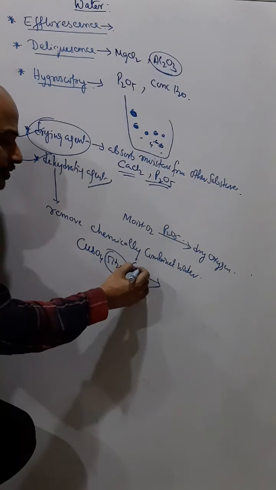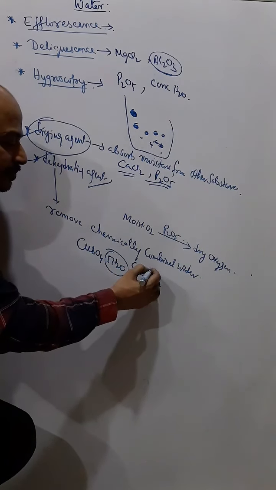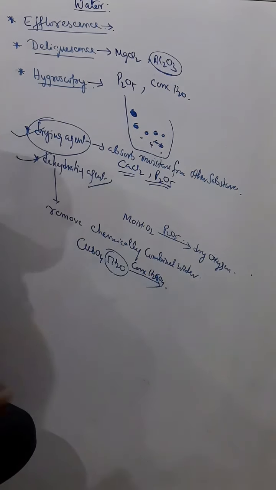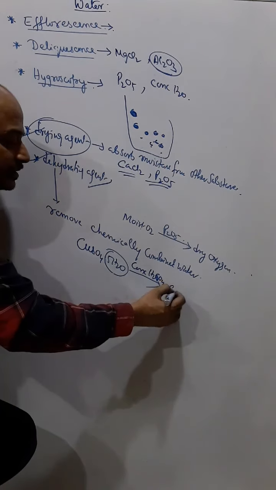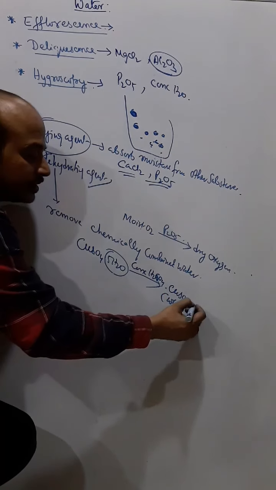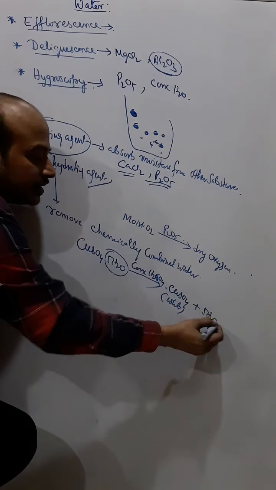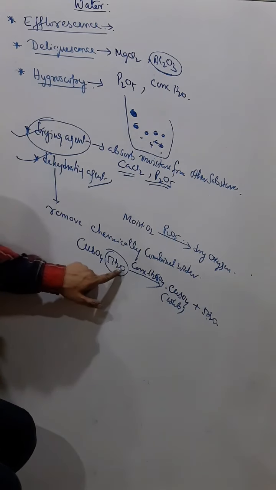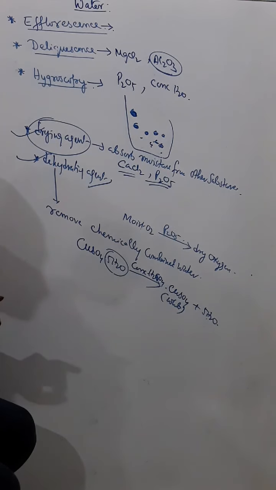Now if you add concentrated sulfuric acid here, then what will happen? In this case also it will become white and it will absorb. Still here you can see water, 5H2O.